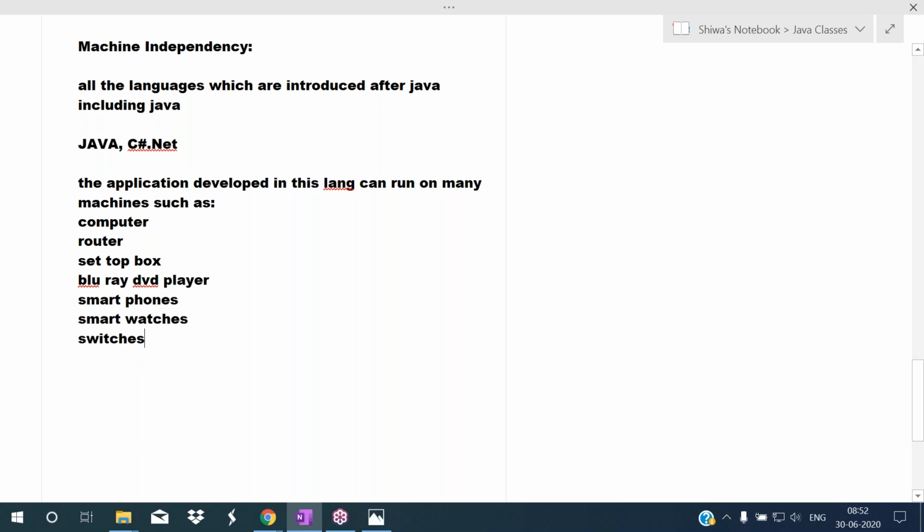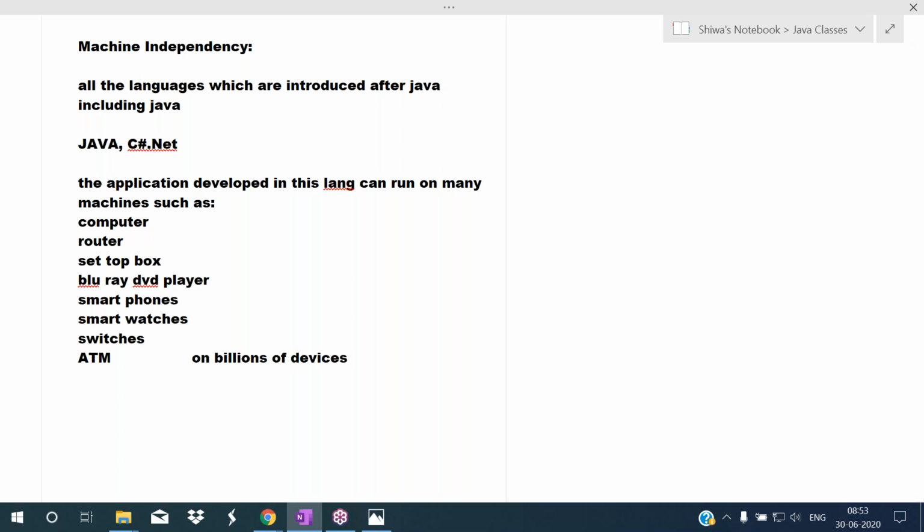Like this it supports billions of devices, on ATM machines, on smart cards. So like this it supports several machines. Using the Java programming language we are developing the software, and that software we can run on many machines. Not only computer, but also many electronic devices like routers, set-top boxes, Blu-ray DVD players, tabs, smartphones, personal digital assistants. On billions of devices we can run this Java application.